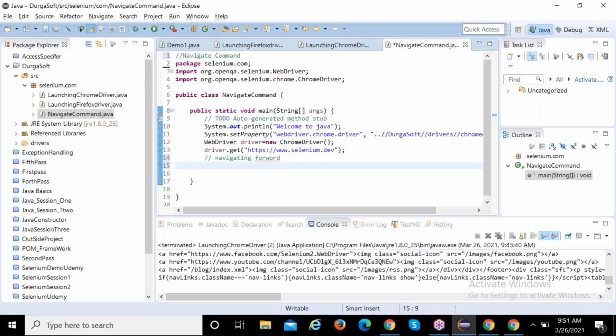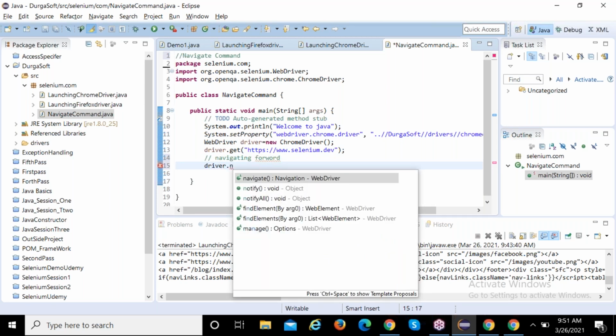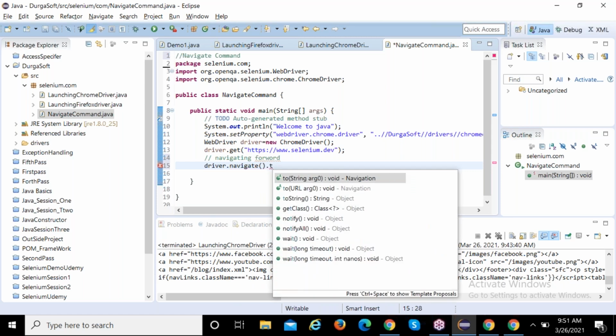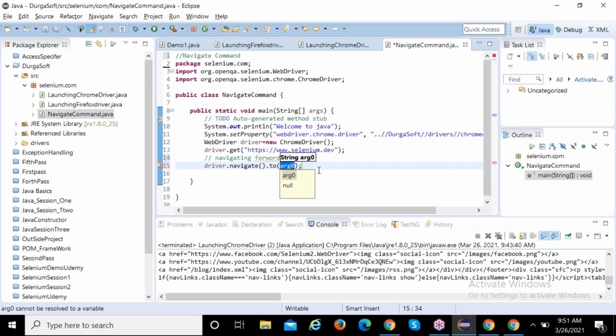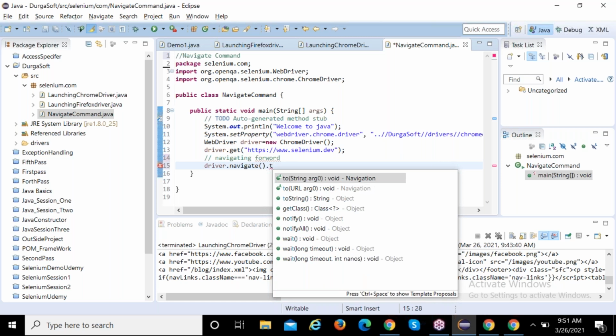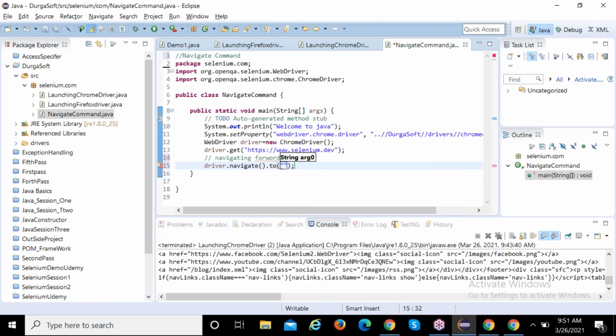Write the command driver dot navigate to www.google.com, any site. Now I want to go from this site to another site. Sonali, you need to write navigate dot to. In the to, you need to pass the URL as the argument. Pass any URL.